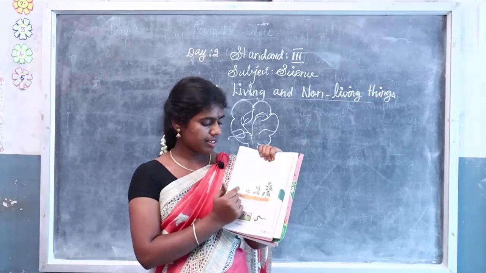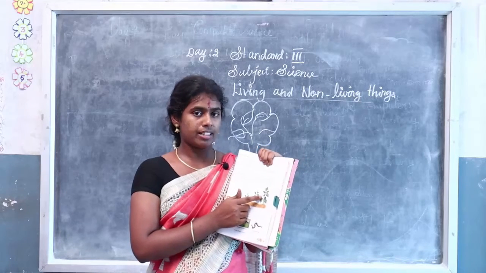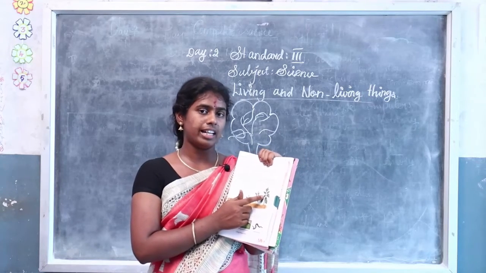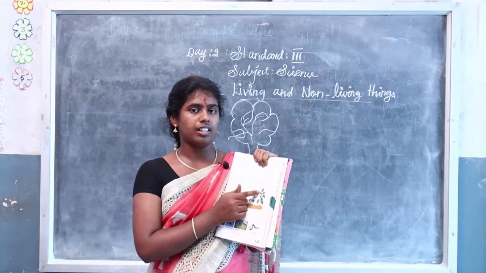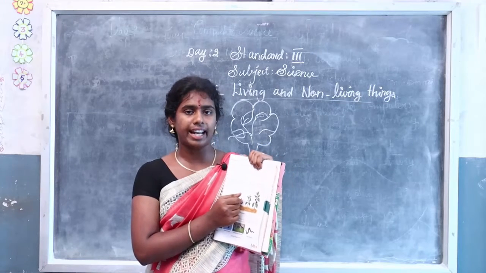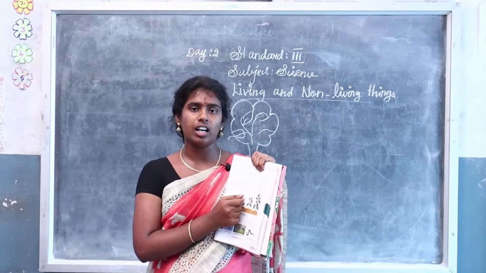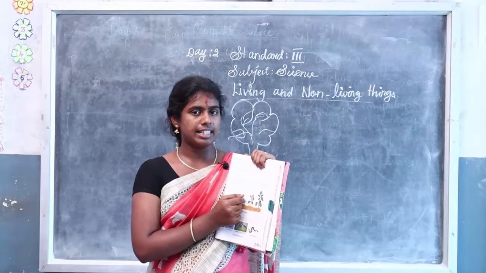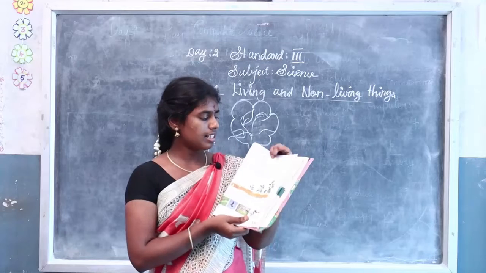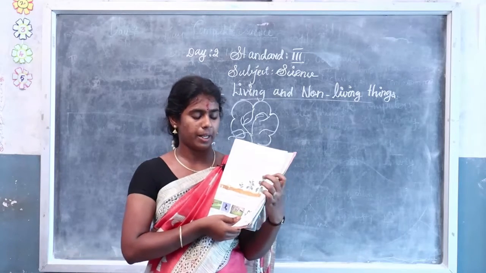Like this, the seed grows into a big plant, and finally the plant will be a tree. Understood? This is growing. So living things can grow, but non-living things cannot grow in size. Living things grow up to their adult size. This is one of the features of living things.